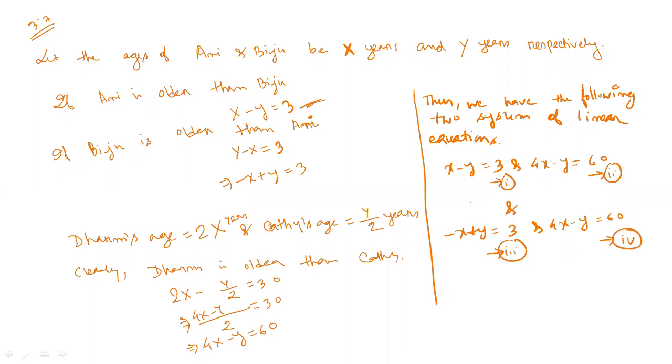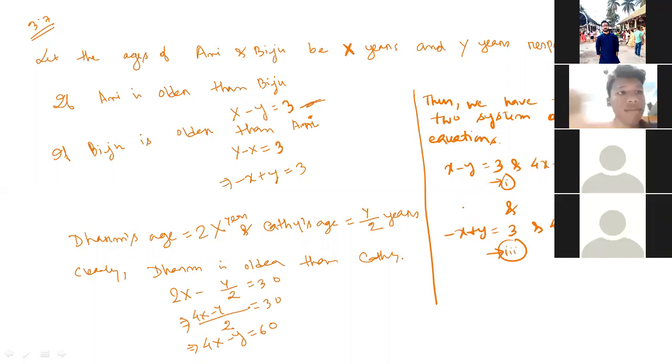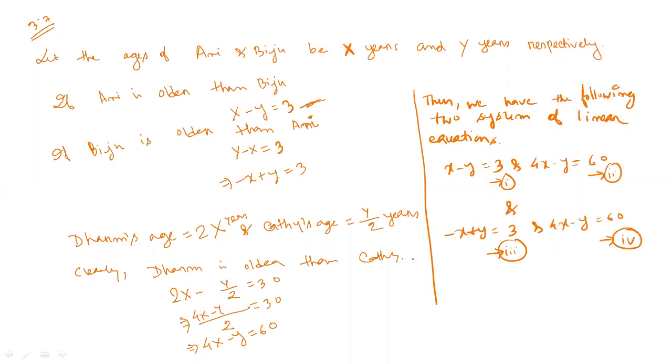That means you will get two values of x and two values of y. That means why? Because we don't know whether Oni is older or Biju is older. So solve these two equations, you will get two values.